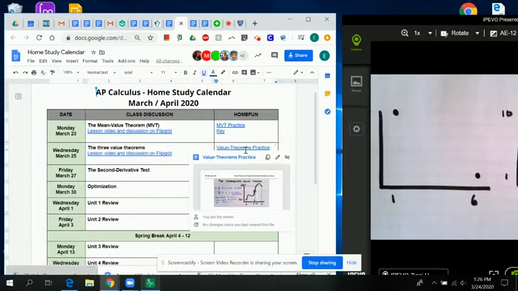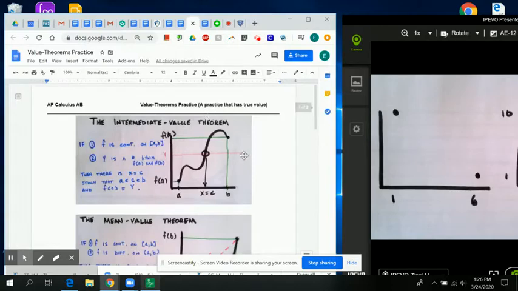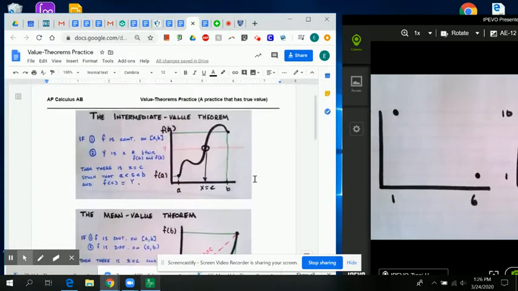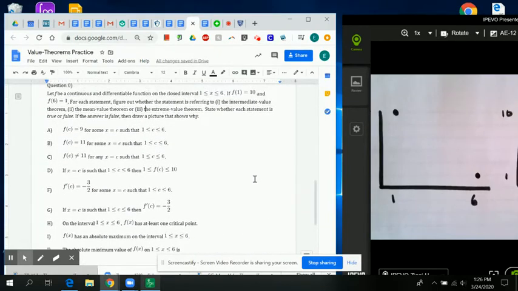And open up this document that says value theorems practice. This is the practice that I want you to do. In that document, first, I gave you a nice little reference for our 3 different value theorems. What I would like you to do is attempt right now question 0, which is going to ask you, for each of these statements, is the statement referring to the intermediate value theorem, the mean value theorem, or the extreme value theorem? And then once you know which value theorem you're using, you are going to state whether it is true or false. So pause the video, go and do that.